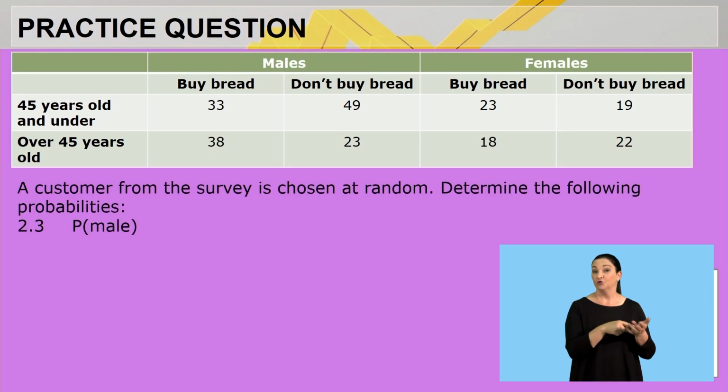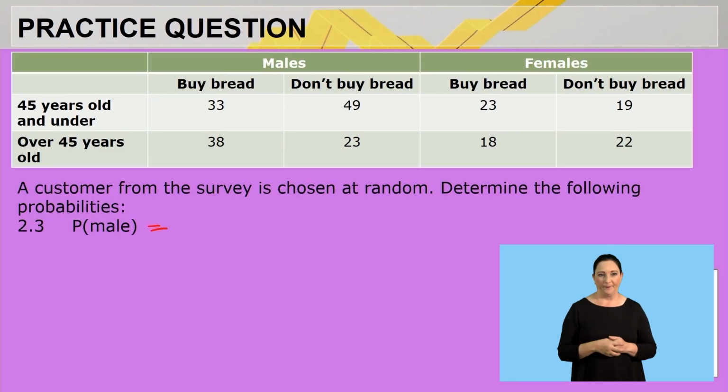Determine the following probabilities. Here I'm saying, determine the probability of that customer being a male. We didn't specify the age, so that implies it should be all the males, irrespective of the age. Therefore it's going to be 33 plus 49 plus 38 plus 23.